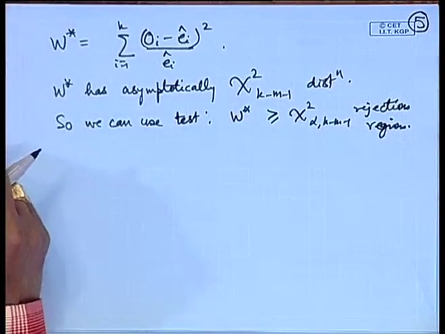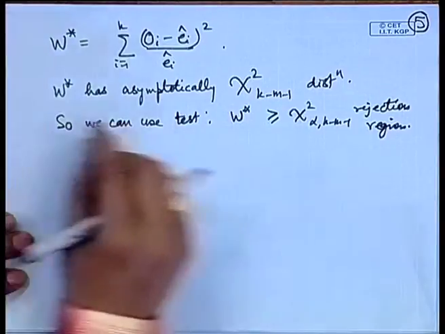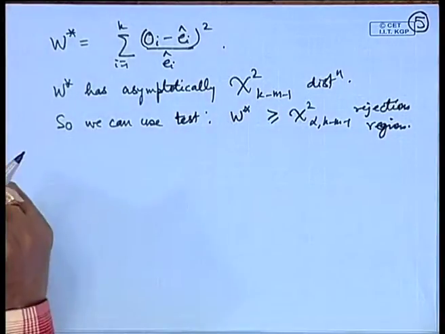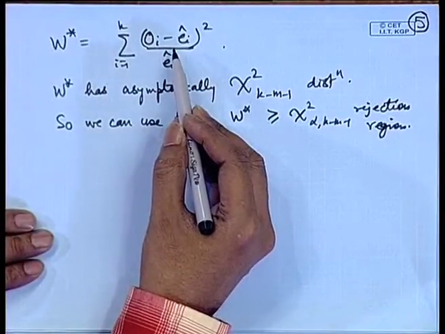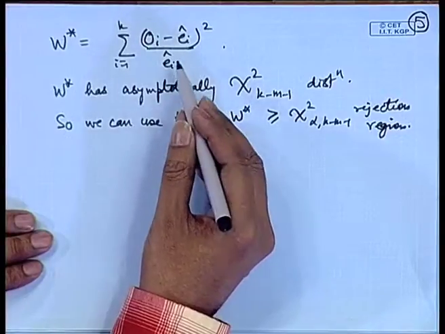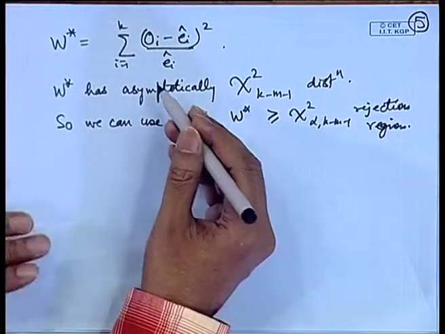However, there are certain precautions one should take while using the chi square approximation. As the binomial approximation to the normal distribution is good when p is moderate, that means it should not be close to 0 or close to 1. In a similar way, here the cell probabilities are say pi i's.